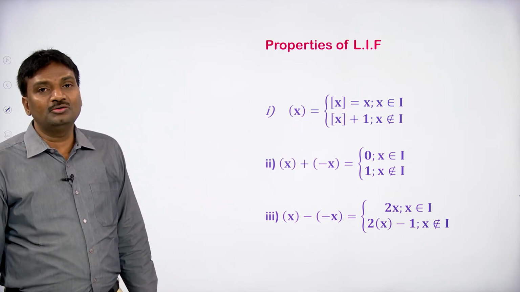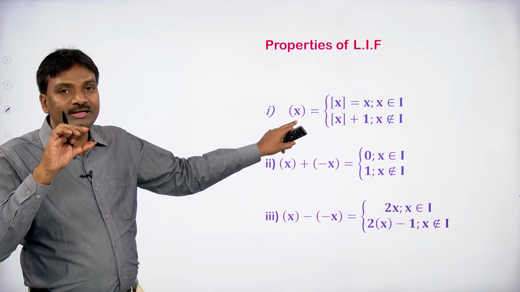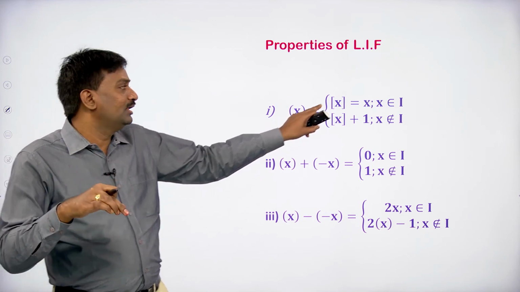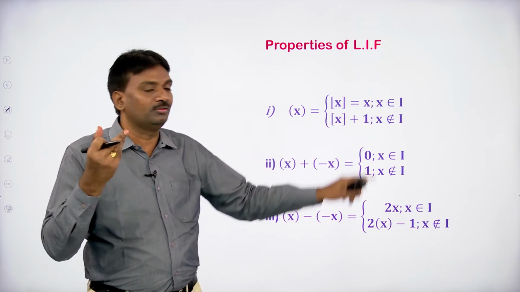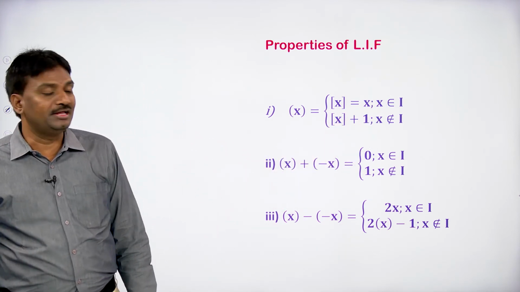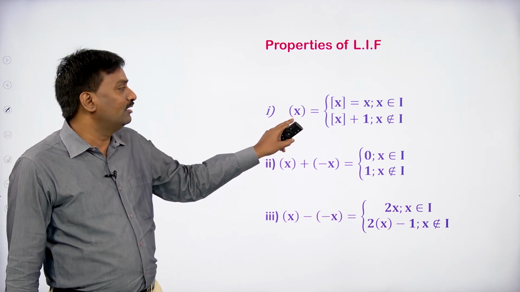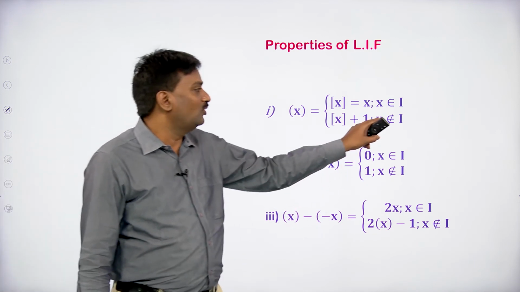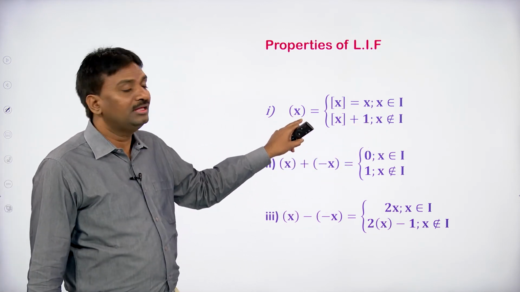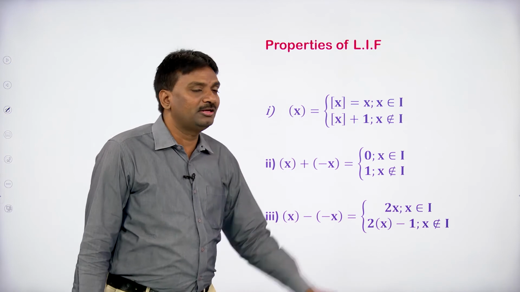If you take x equal to 3.5, the least integral part of 3.5 is 4. Here step 3.5 is 3, and 3 plus 1 is 4. So when x is an integer, the least integral part of x equals step x, which is x. If x is not an integer, then we can express the least integral part of x as step x plus 1.